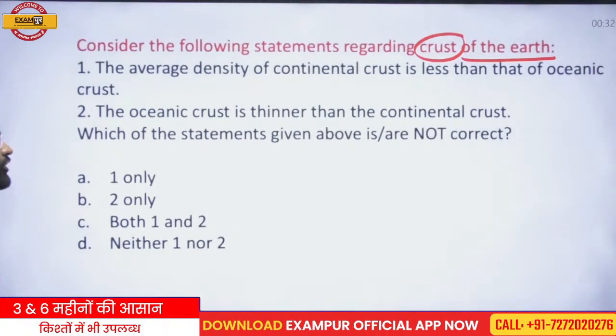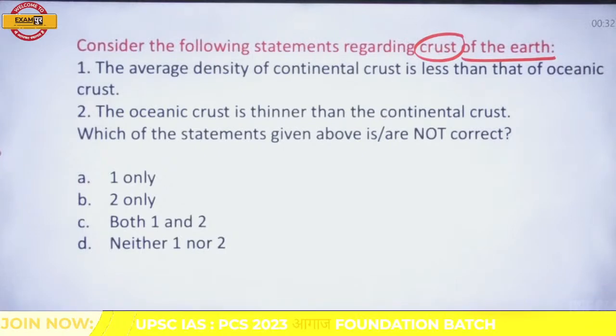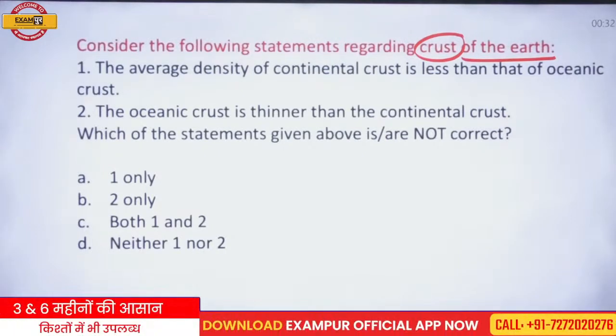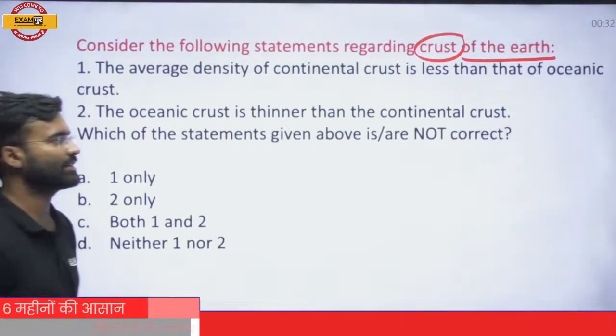The average density of the continental crust is less than that of the oceanic crust. That is the first statement. The oceanic crust is thinner than the continental crust. Which of the given statements is not correct?